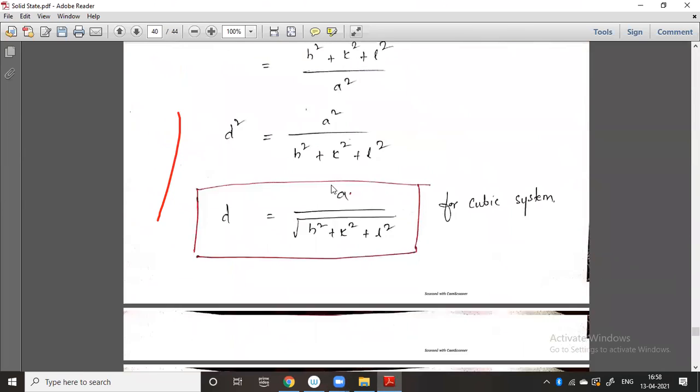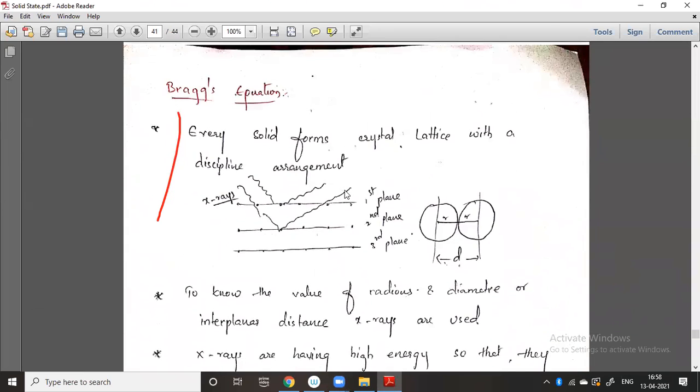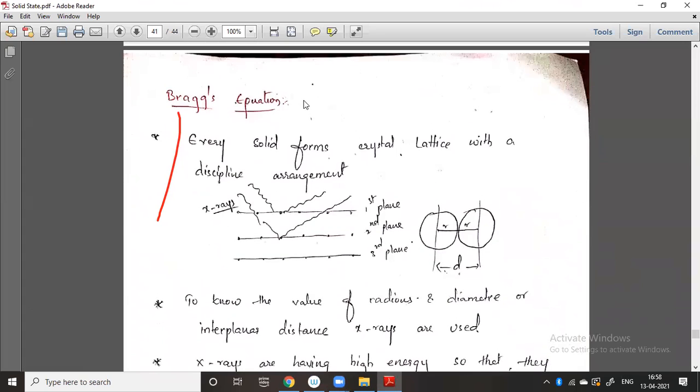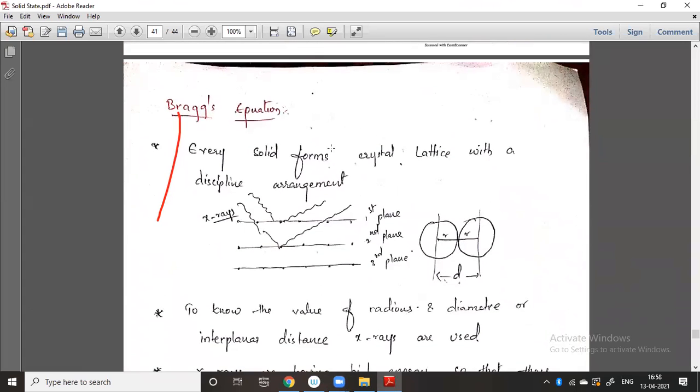Okay, so till now it is enough. Now we will talk about Bragg's equation. This we will talk about in the next session.